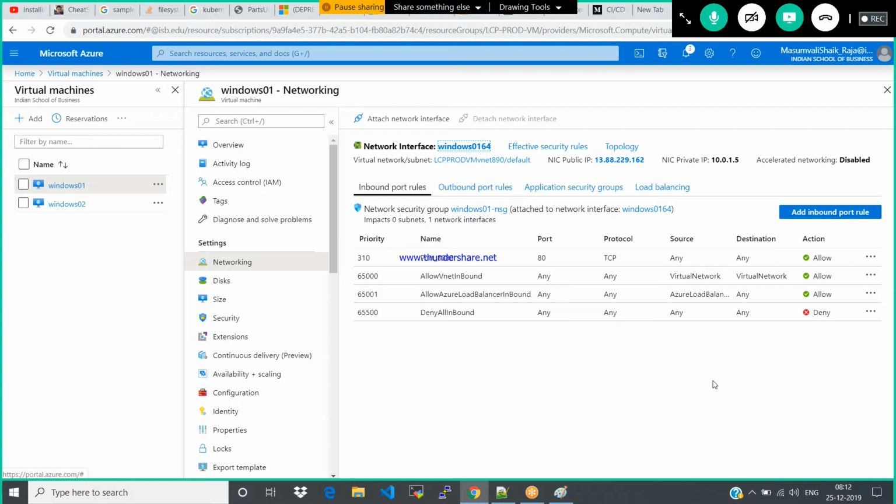Allow VNet inbound, allow Azure load balancer inbound, deny all inbound. This is the default inbound rules, right? Just like that, outbound rules also.